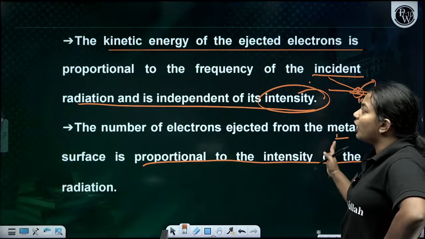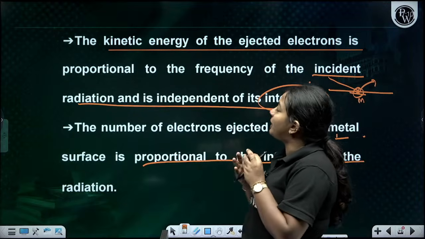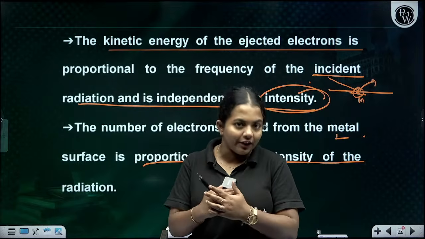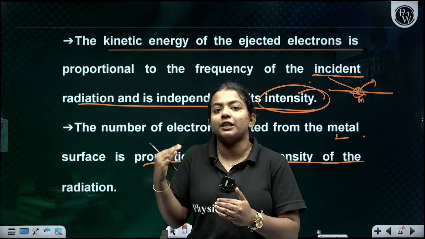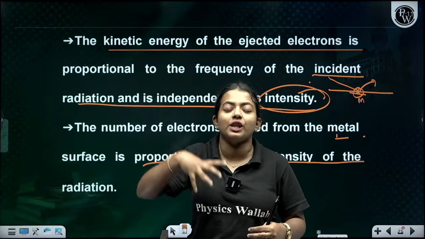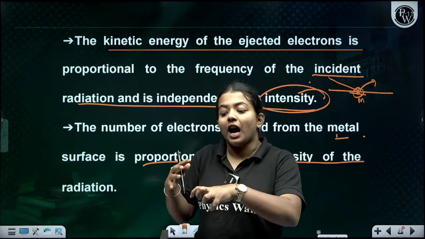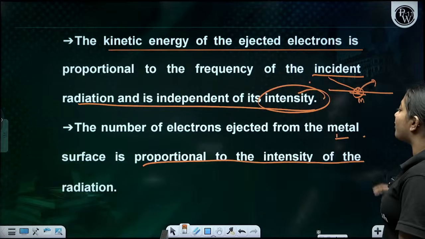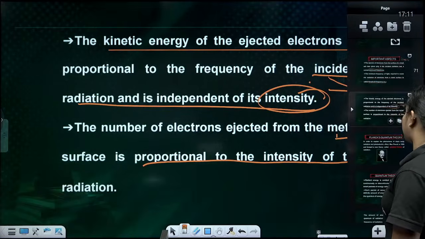So the kinetic energy of the ejected electrons is directly proportional to the frequency we are giving, while the intensity of the incident ray is directly proportional to the number of electrons ejected. The number of electrons ejected from the metal surface is proportional to the intensity.